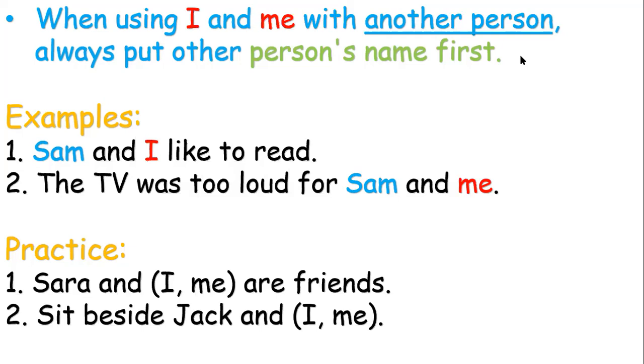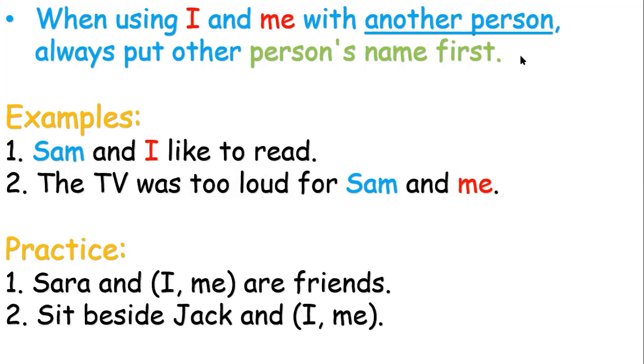Okay, this is the first step. Now, the second step, where can I put it? Before Sam or after Sam? We said that if I have another person's name, I have to put this name before I or me.